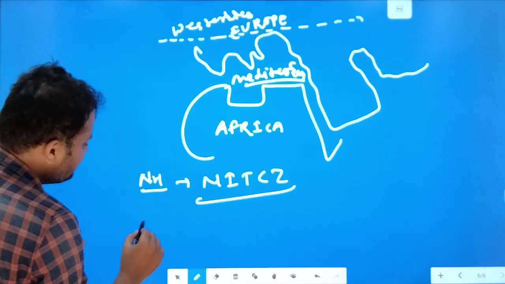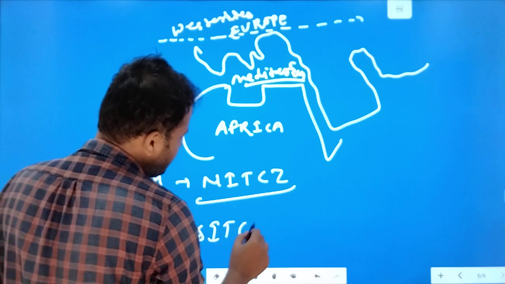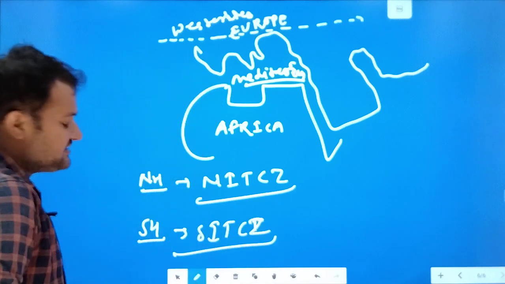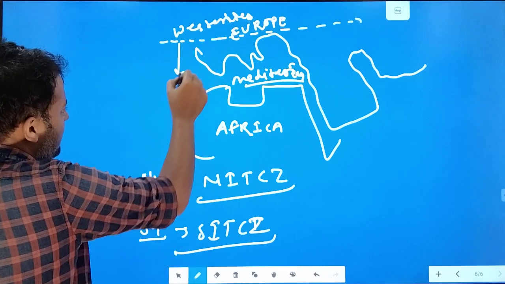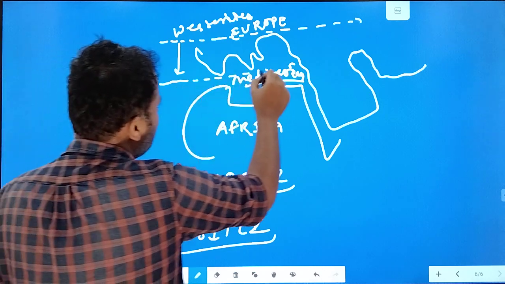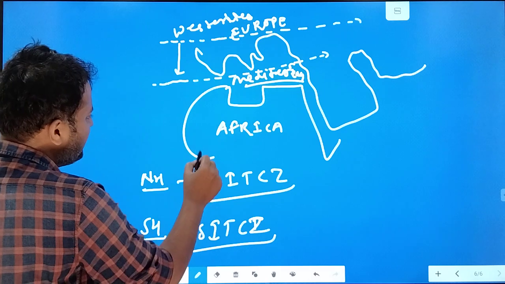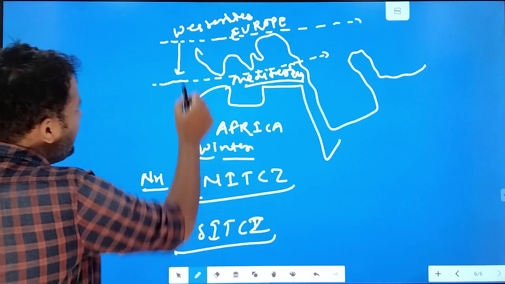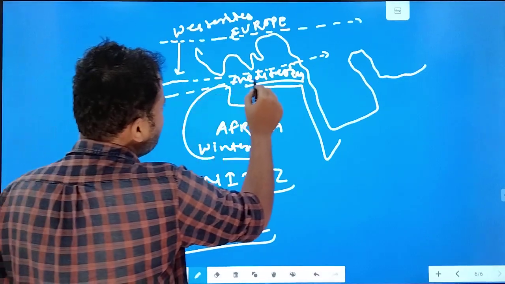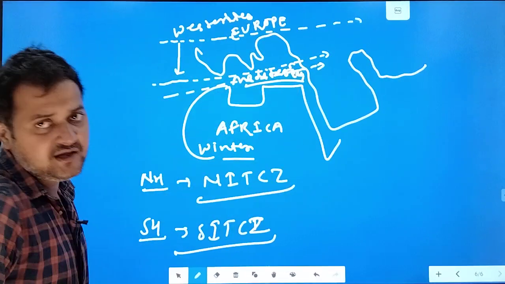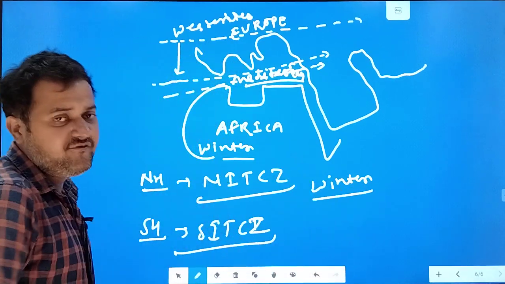But when the sun shifts to the southern hemisphere, it becomes SITCZ, the southern intertropical convergence zone. So these westerlies also shift a little bit south, and they start to flow in this region. When that happens, it is winter in the northern hemisphere, and the westerlies bend a little down, so they bring rainfall in the Mediterranean region. In which season? In the winter season. That's why the Mediterranean has rainfall in the winter season.